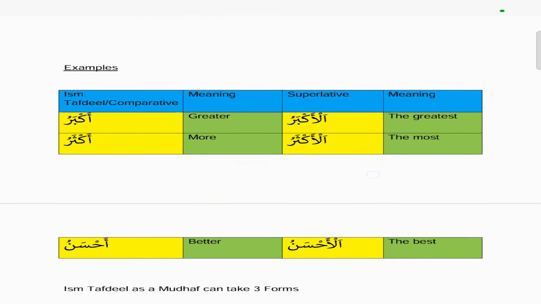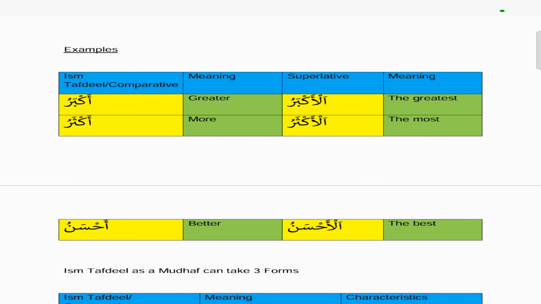So some examples would be here. The ism tafdil or the comparative is akbaru, which means greater. But if we added an al to it and said al akbaru, then that means the greatest, which is a superlative. Or we could make akbaru a mudaf, and that would also change the meaning from greater to the greatest.